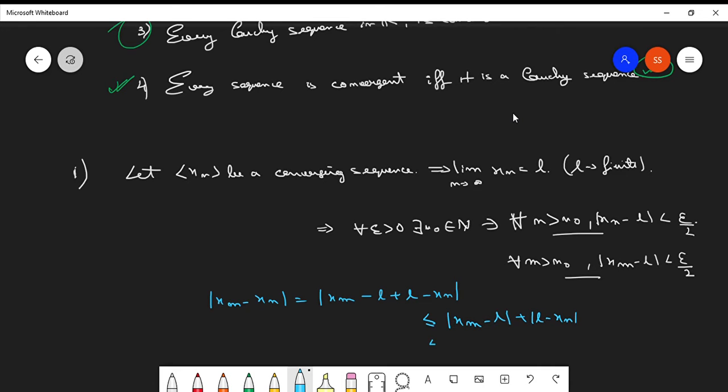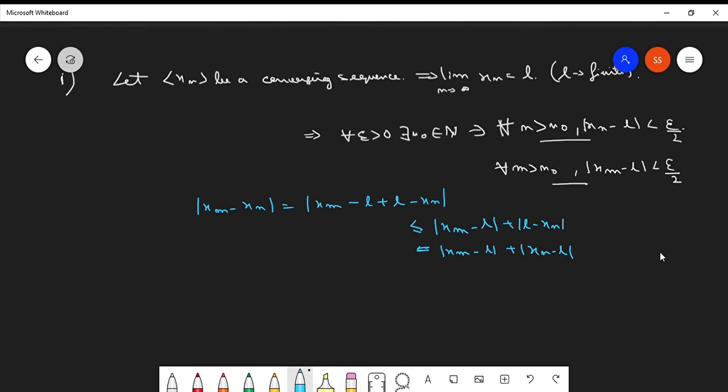This can be further written as mod of xm minus L plus mod of xn minus L, right? I guess you know these properties of modulus functions. Mod of a minus b is equal to mod of minus of b minus a, which is equal to mod of b minus a. Clear? This is what we used here.